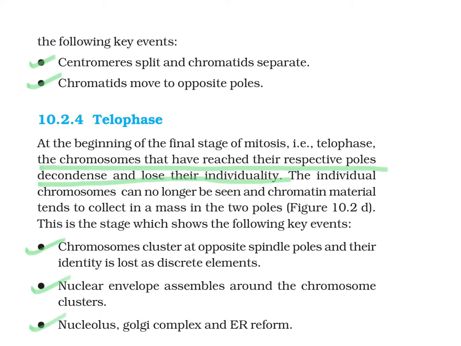Even the nucleolus, Golgi complex and other organelles reappear. The chromosome clusters at the opposite spindle poles lose their identity as discrete elements, that means chromosomes are converted into chromatin material. So now in the same cell, on both the poles, these chromosomes are surrounded by their individual nuclear membrane, which is now appearing.